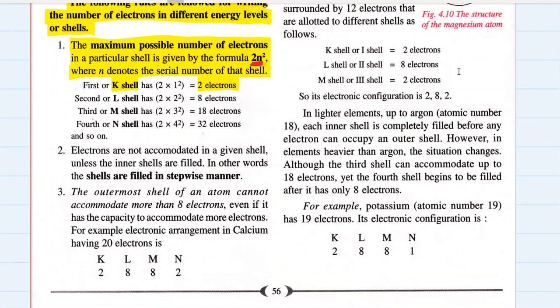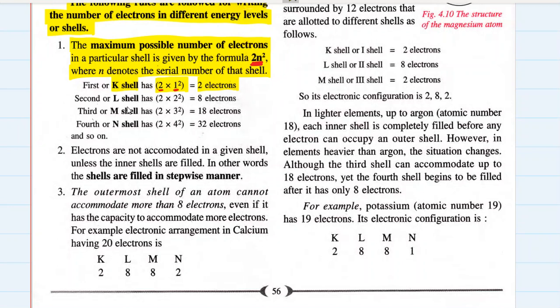Now we know that the number of shells is 1. The first shell has how many electrons? 2 into 1 square, because n is replaced by 1. n denotes the first shell. So 2 into 1 square is 2 into 1, which is 2 electrons. So the first shell can always occupy a maximum of 2 electrons.